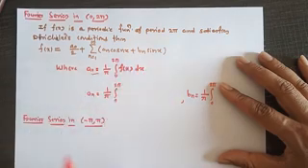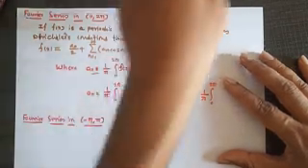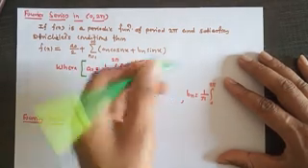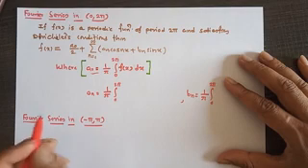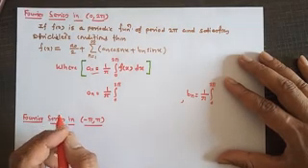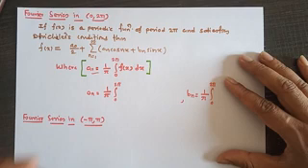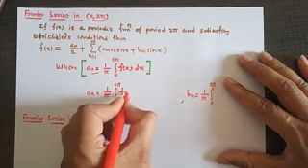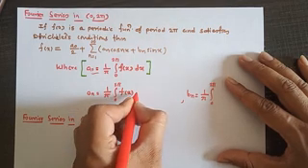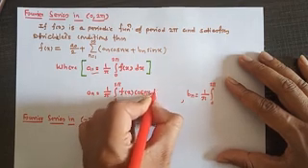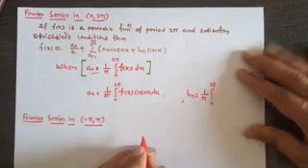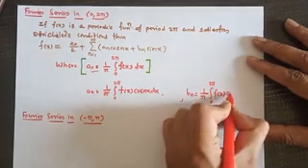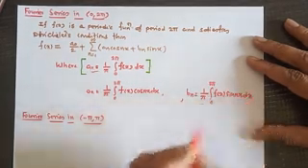f of x dx. In the online examination, they may ask you to solve a0. They will not ask you to solve an and bn. an is equal to 1 upon pi, integral from 0 to 2 pi of f of x cos nx dx, and bn is equal to 1 upon pi, integral from 0 to 2 pi of f of x sin nx dx.